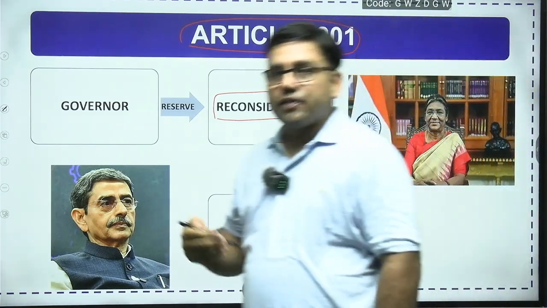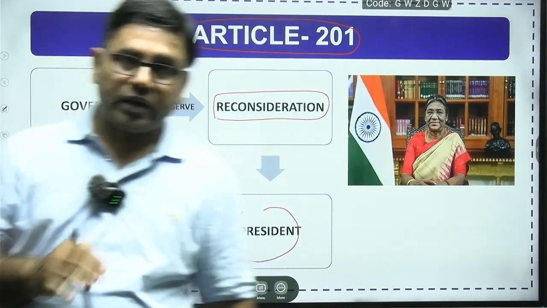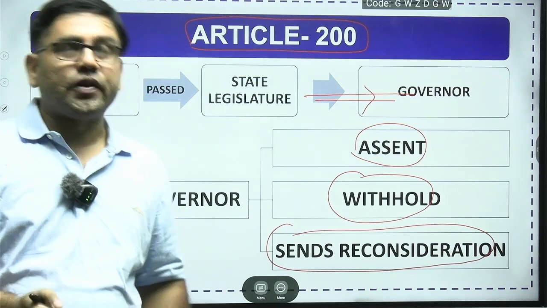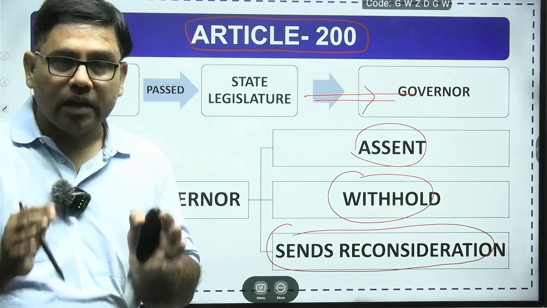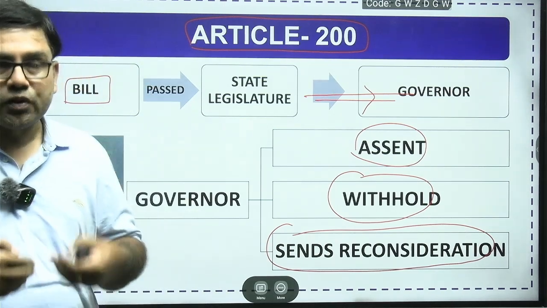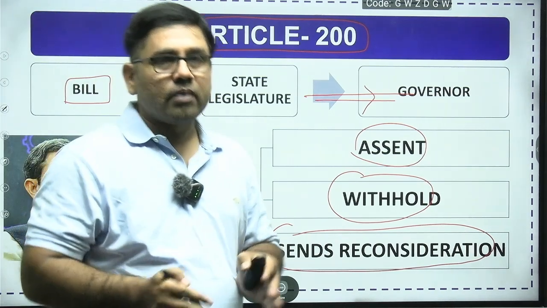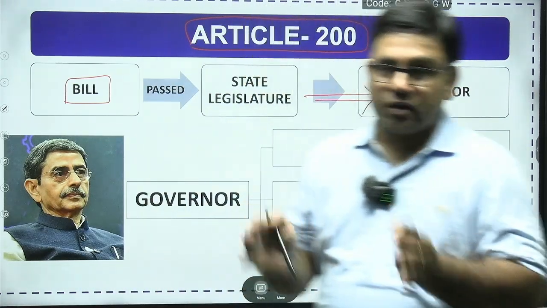But very recently, in a case related to the Punjab government and the Governor of Punjab, popularly known as the Punjab case, the Supreme Court of India held that whenever the Governor is withholding his assent on a bill, the bill will not die. It will not amount to the death of the bill.